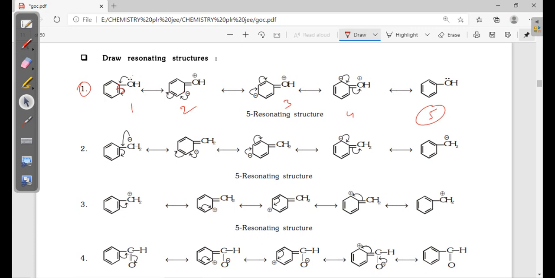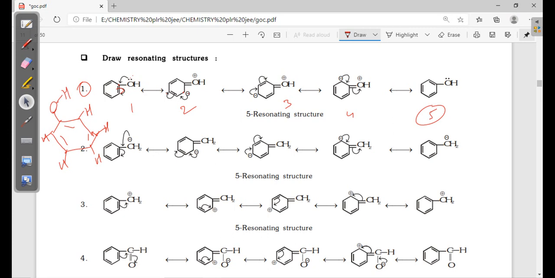Whenever negative charge is there, the negative comes back. Here you can see the benzene structure, every carbon has one hydrogen. Here OH is there, or CH2 minus, whatever it is.